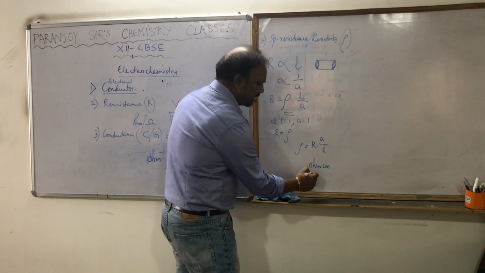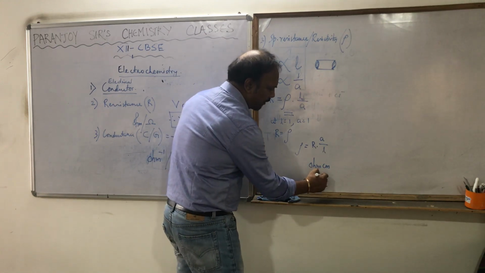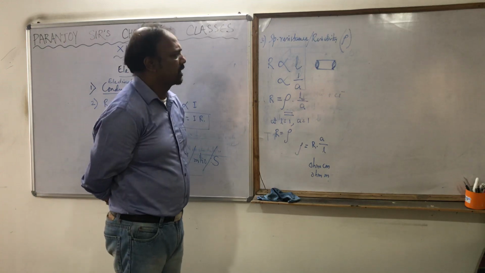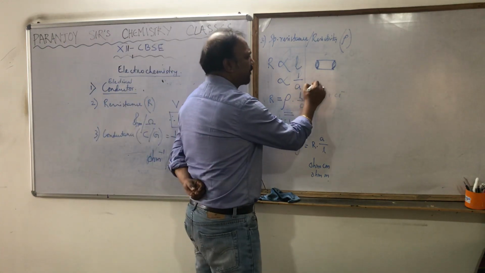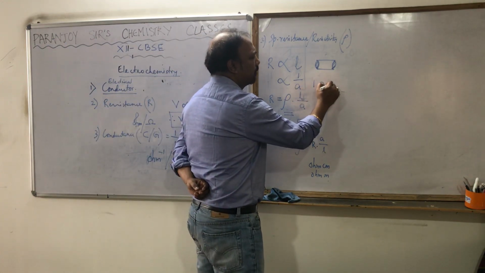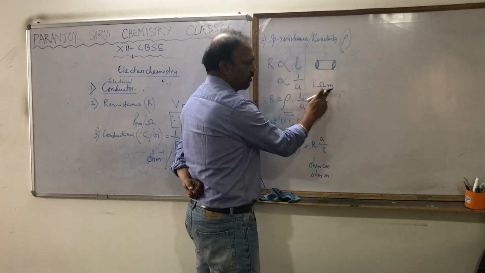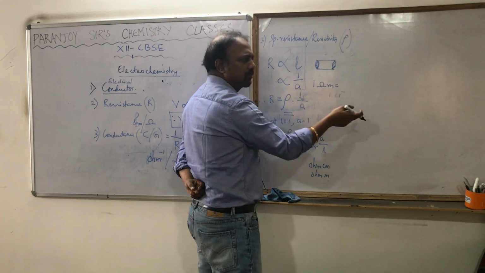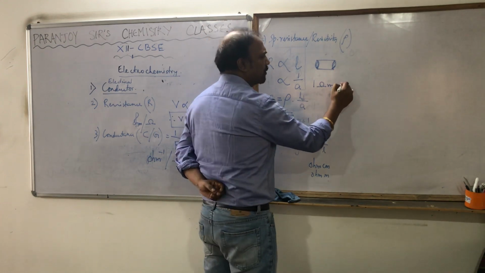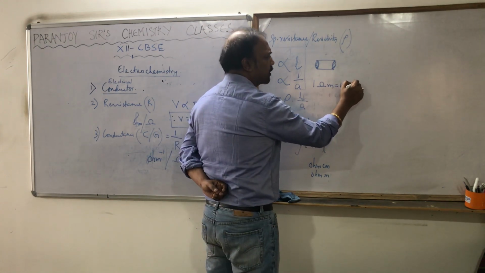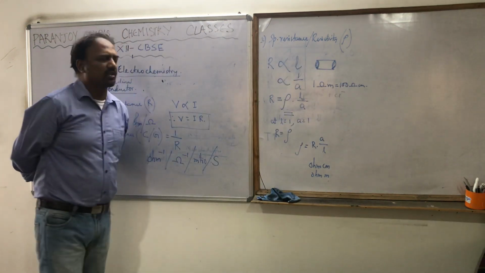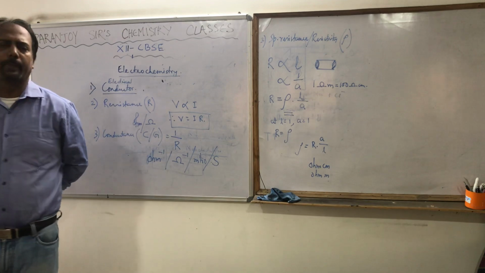In SI, it will be ohm meter. What is their relation? 1 ohm meter equals 100 ohm centimeter, since 1 meter is 100 centimeter and ohm remains the same. That is specific resistance or resistivity.